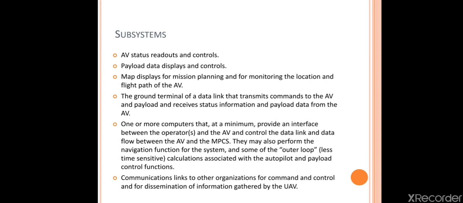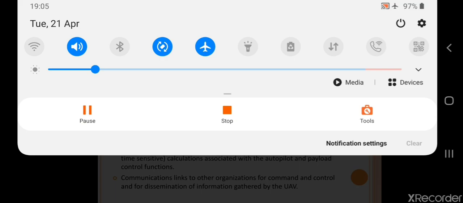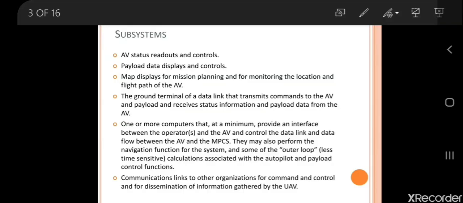Next, the ground terminal of a data link that transmits commands to the air vehicle and payload and receives status information and payload data from the air vehicle. So here we have the ground station. From the ground station, through the data link, we are transmitting the commands to the air vehicle and payload. Based on the information it will respond, and whatever control inputs are given by the ground station, we can get the output from the air vehicle and payload.